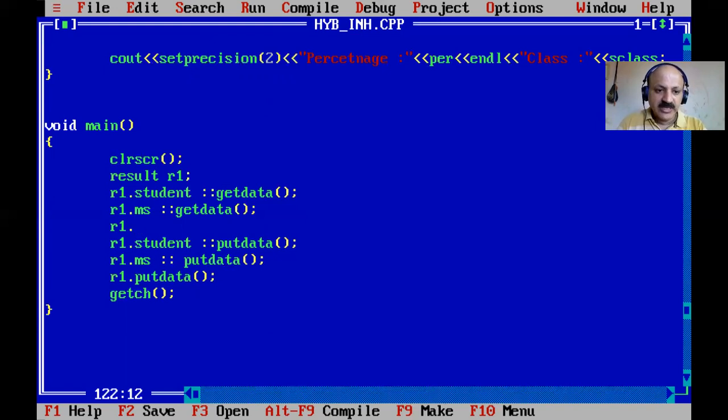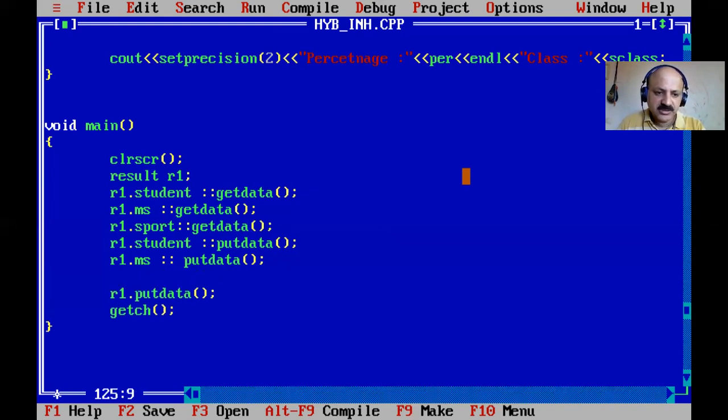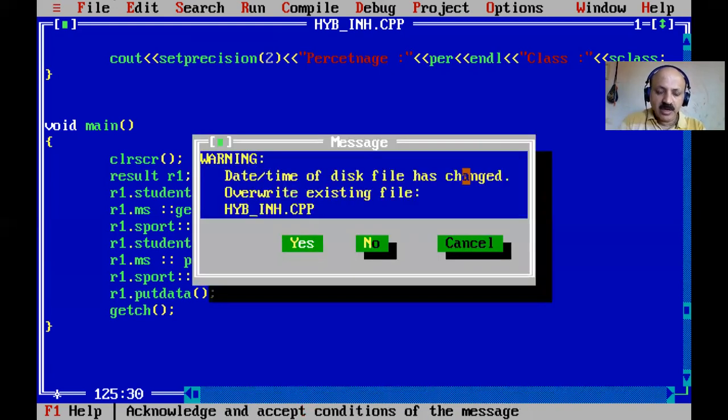So here we give our Sports, then scope resolution, and then get data of that class. So that's all. Then put data after the last one, and then Sports again, then scope resolution, and then put data. Okay, so here we see how to use it.